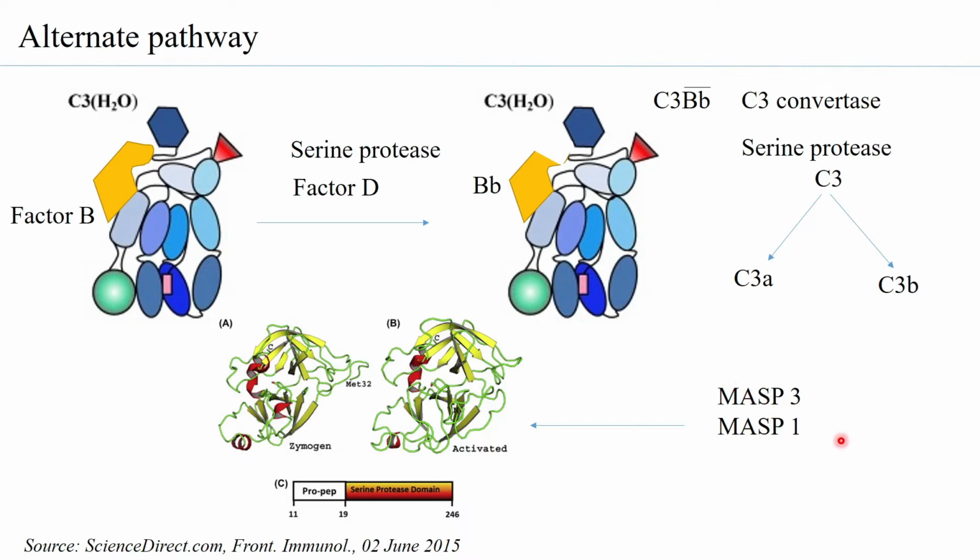So you can see how you already have enzymes, and these would be under regulation of something, a further trigger or a further signal. Therefore, MASP3 and MASP1 are controlling the regulation of factor D.